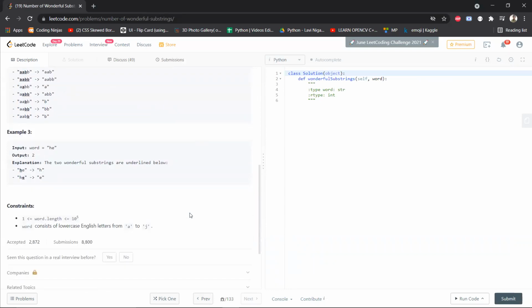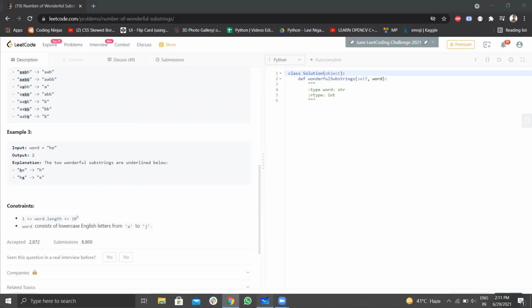The length of the words is up to 10 to the power 5. Definitely you will exceed the time limit. Generating each and every substring is a process that takes an immense amount of time, right? So you will definitely exceed the time limit over here. So we need a strategy with which we can find the substrings, as well as check if the frequency of each character is even or just one character is odd, right?